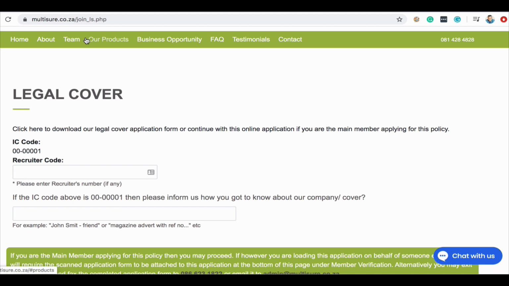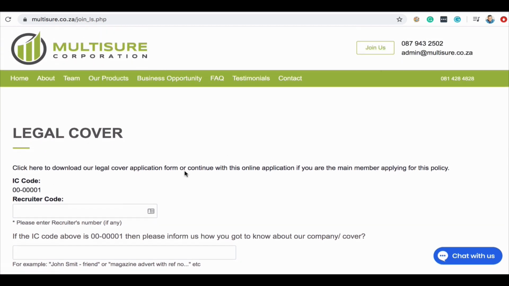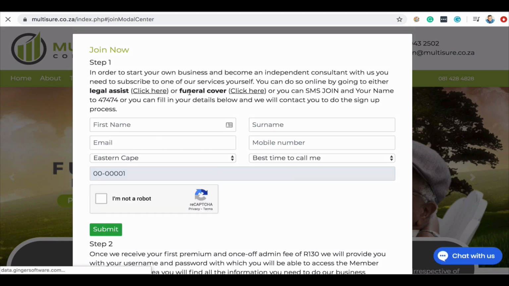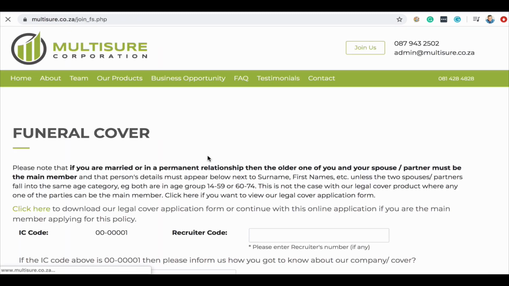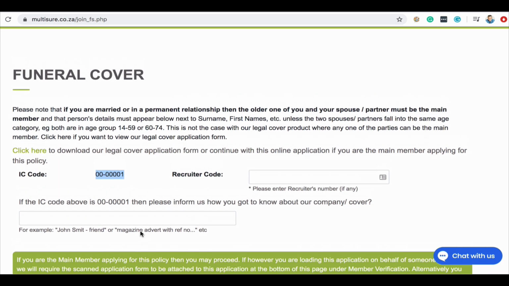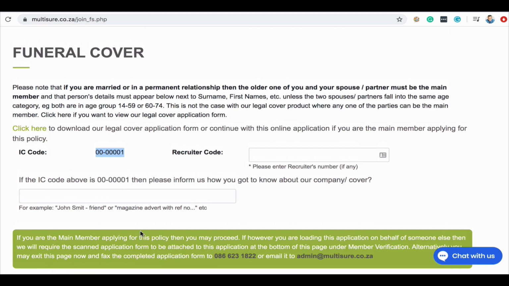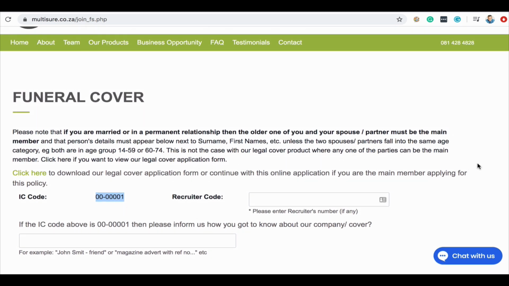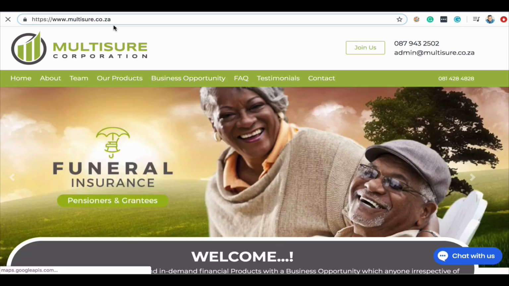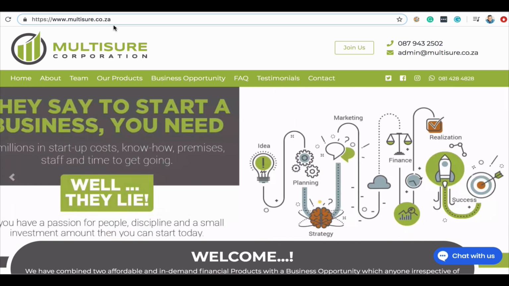So maybe this person decides no, they don't want to join the legal anymore, and would rather go for the funeral. So they come here, join us, click on the funeral cover product, and once again you will see my membership number is built into the page. So should this person join on this page, then I will be allocated to this person, and I will get a notification when this person joins and takes out the policy, so that I can be in touch with this individual.